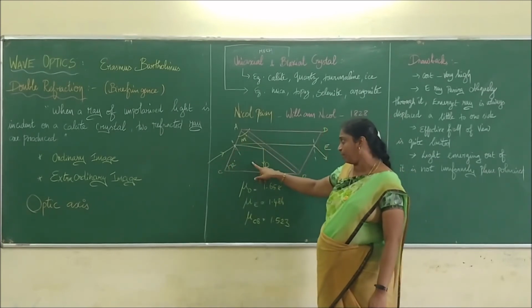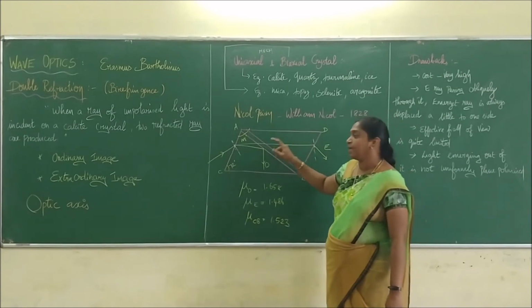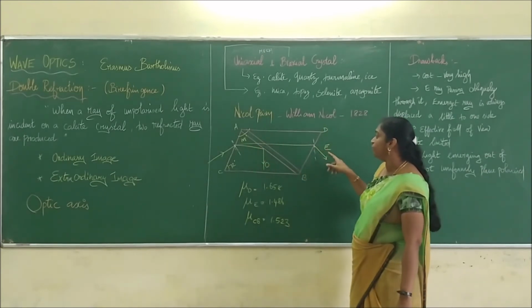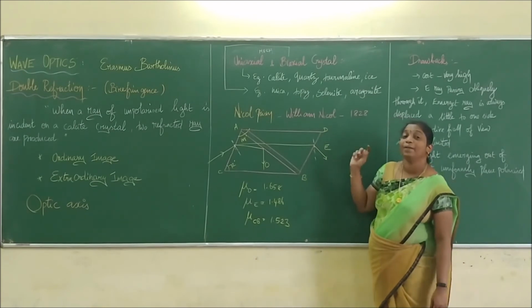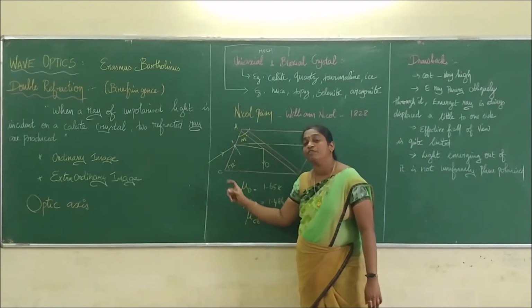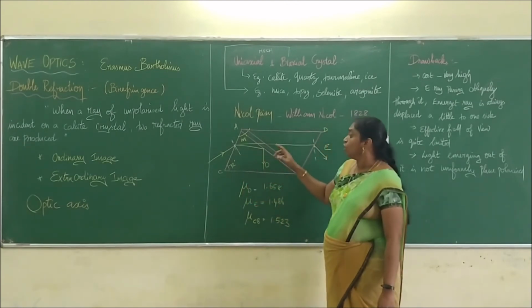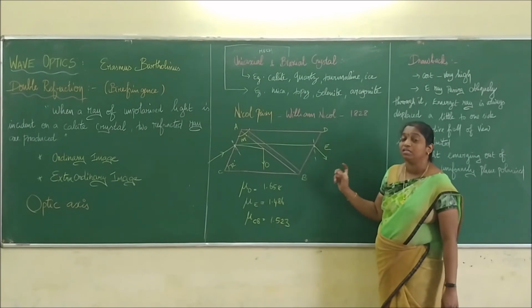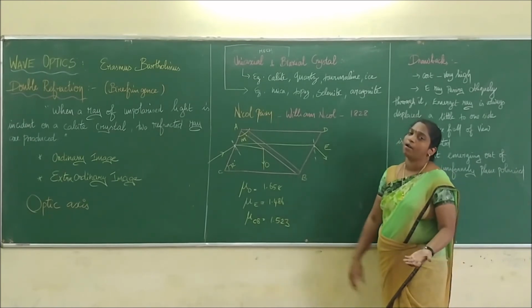One is called ordinary, another is called extraordinary. The extraordinary one is allowed to pass through the Canada balsam and is transmitted out of it. It is plane polarized light. And the ordinary ray is totally internally reflected inside the prism. Therefore, only a single beam of light travels. Hence, we can call this Nicol prism a polarizer or an analyzer.